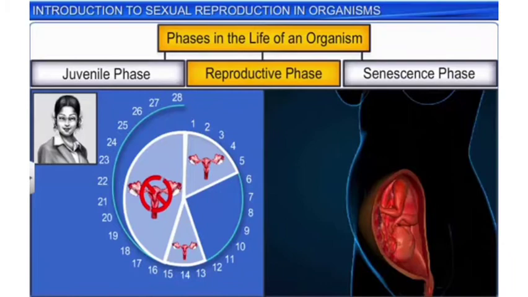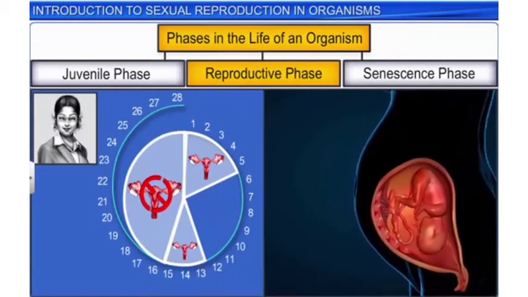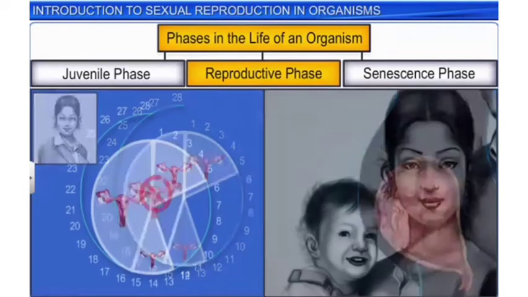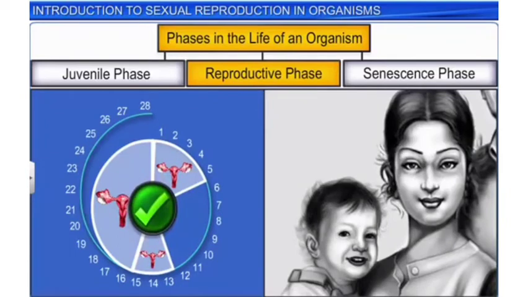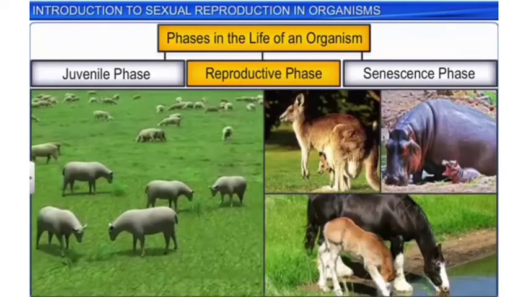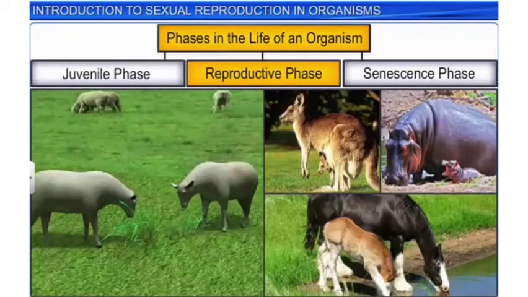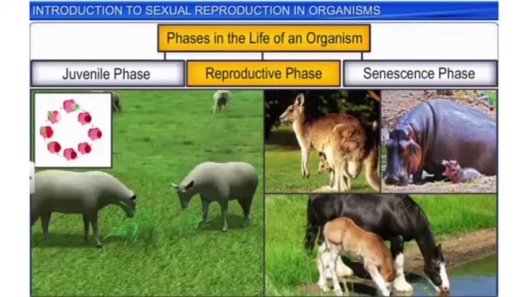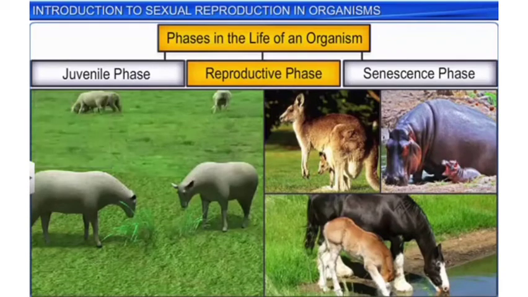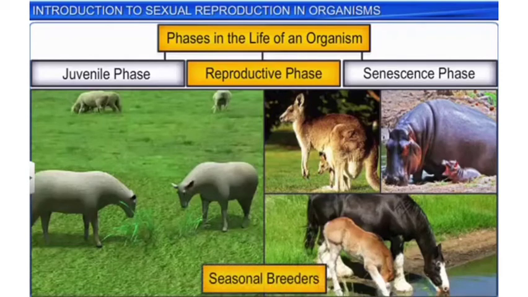These cycles stop once the female becomes pregnant and resume after the female has given birth to offspring. Moreover, placental mammals, especially those living in the wild, exhibit these cyclical changes as well as breed only during favorable seasons. These mammals are therefore called seasonal breeders.